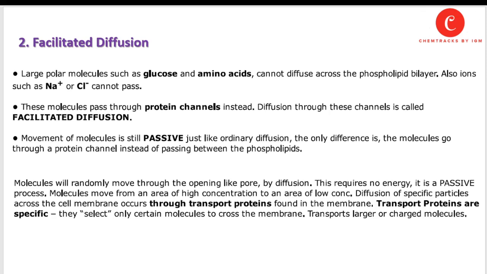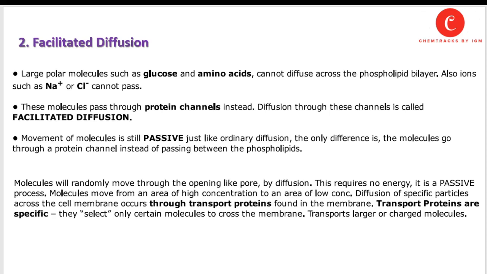The second type of passive transport is facilitated diffusion. Large polar molecules such as glucose and amino acids cannot diffuse across the phospholipid bilayer, that is basically the plasma membrane or cell membrane. Also, ions such as sodium and chloride cannot pass. These molecules pass through protein channels instead of the simple plasma membrane pores. Diffusion through these channels is called facilitated diffusion.